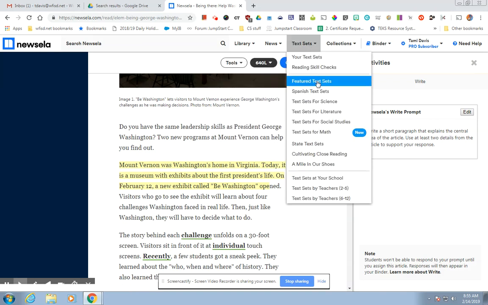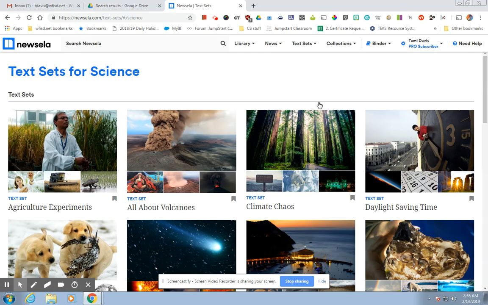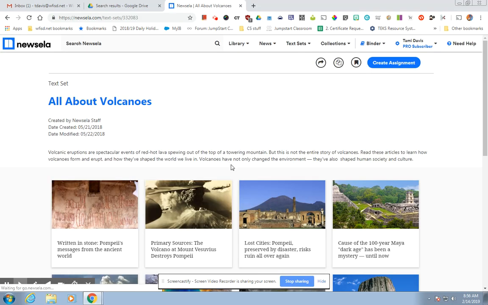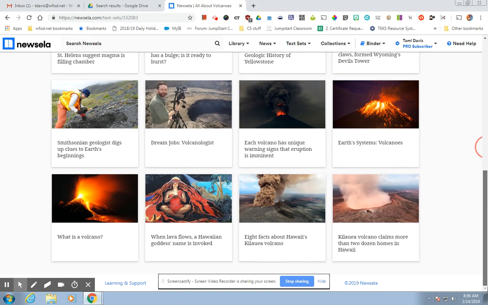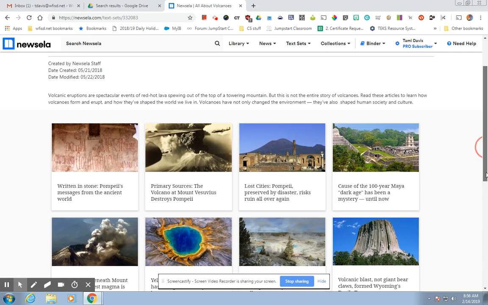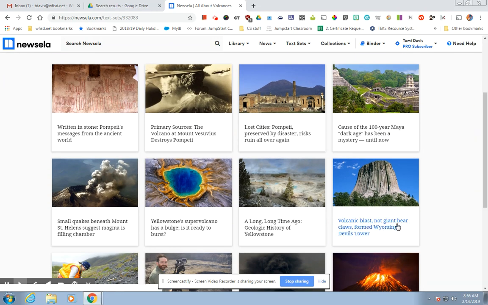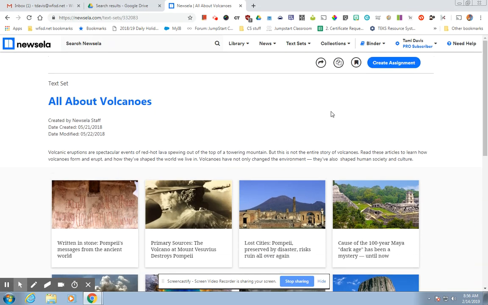Let's look at text sets real quick. Let's do a text set for science. So, all about volcanoes. Let's do this because I know Ms. Gallenberger is doing the Earth and its crust and its core and all those science words. So this text set was created by the Newsela staff, and it has a whole bunch of different articles in it that you can use about volcanic eruptions and the Earth and all that kind of thing. So you've got sets made just for your section if you choose to.